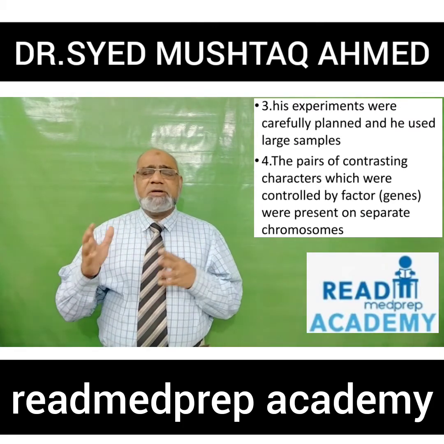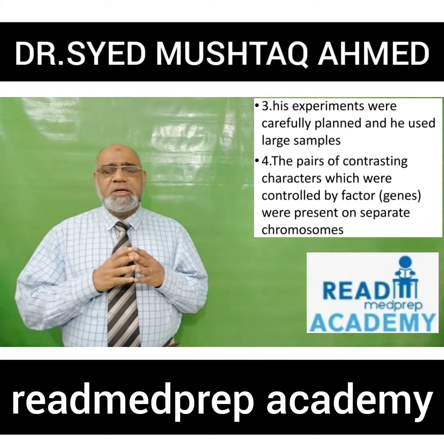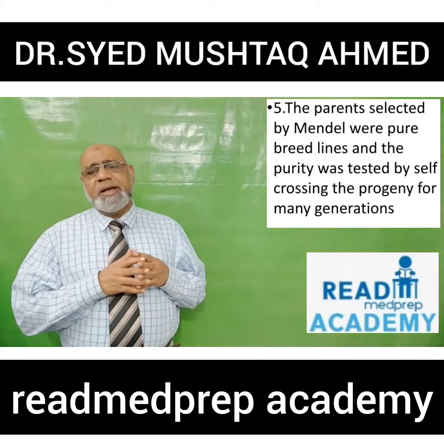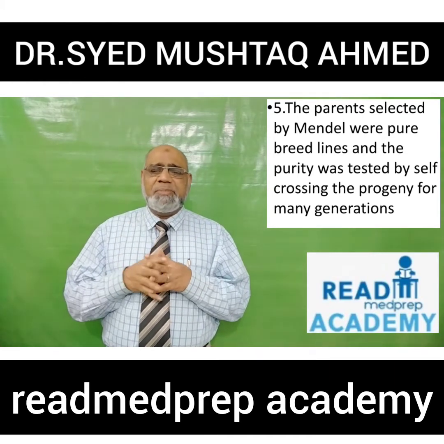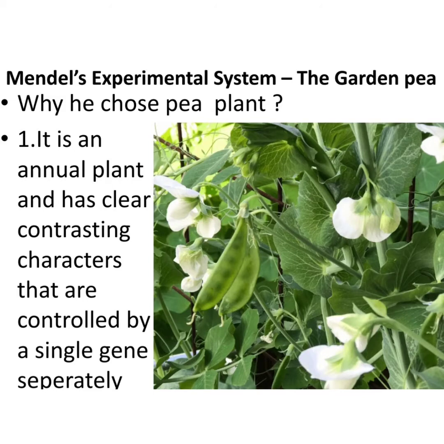The pairs of contrasting characters, which were controlled by factors called genes, were present on separate chromosomes. The parents selected by Mendel were pure breed lines, and the purity was tested by self-crossing the progeny for many generations. Mendel's experimental system chose the garden pea as a sample.